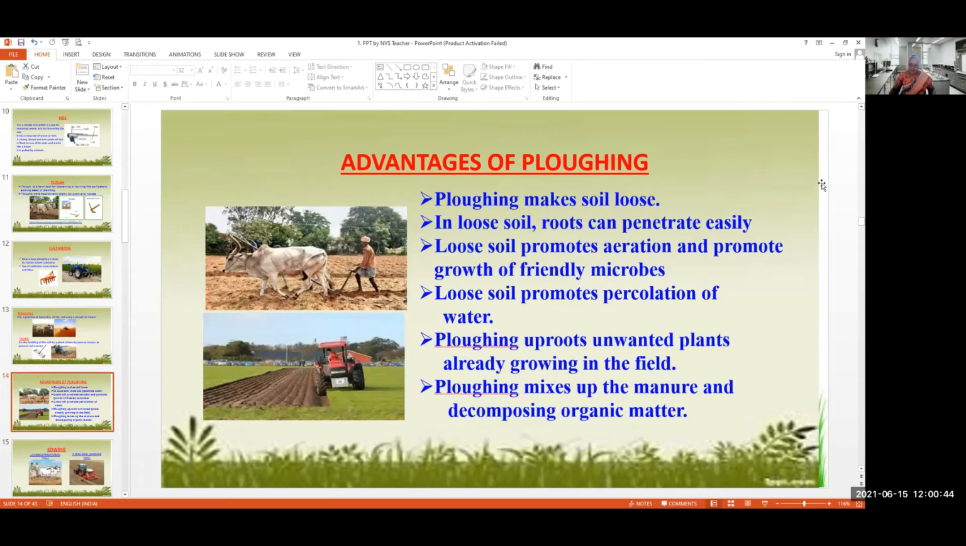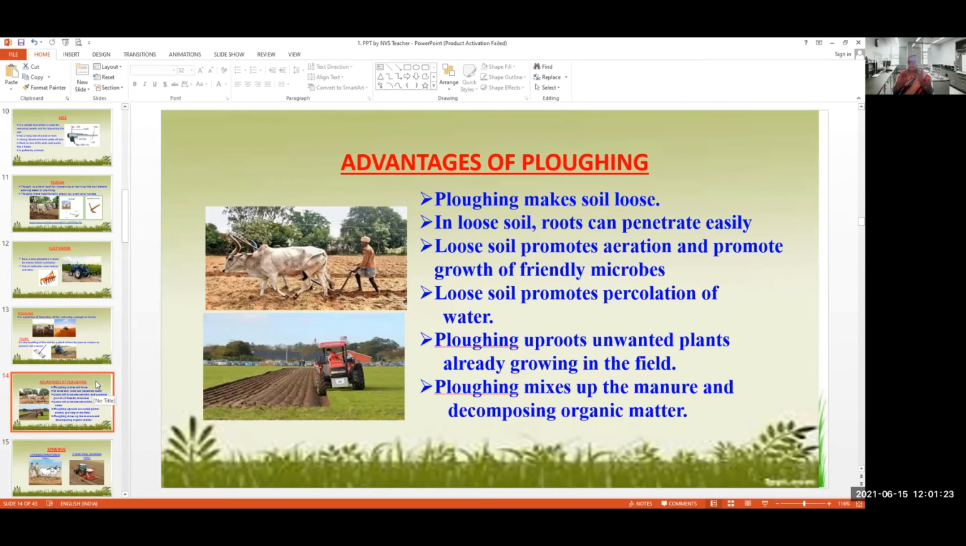Next, what are the advantages of ploughing? It makes the soil loose. In loose soil, roots can penetrate easily. Loose soil promotes aeration and the growth of friendly microbes. Loose soil promotes percolation of water. Once the soil is very loose, when you pour water, it will easily go inside the soil. Ploughing also uproots weeds already growing in the field, and it mixes up the manure and decomposes the organic matter. So these are all the advantages of ploughing.